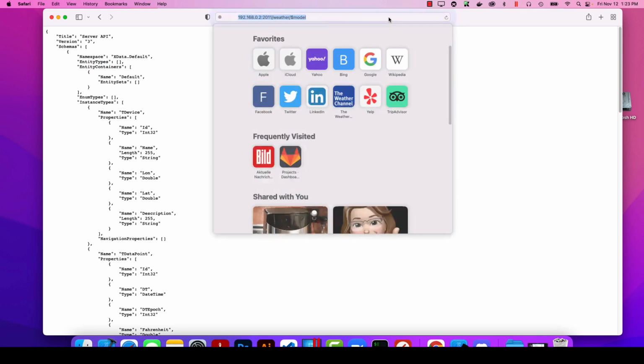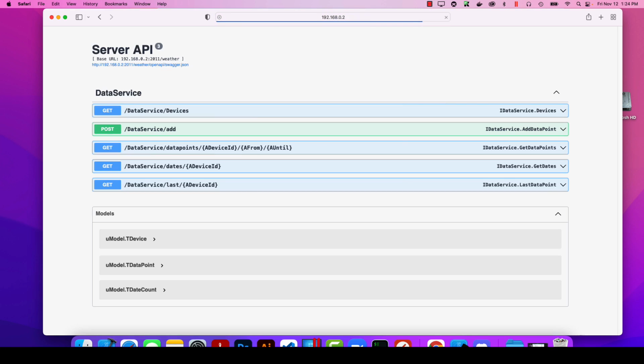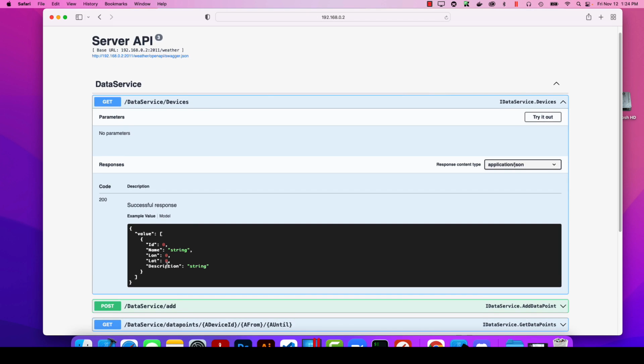As I already have enabled these settings, I can simply replace the model with Swagger UI, and we get a full-blown user interface with the URL and all the different services that are available. For example, if I want to get the devices that are available, I expand this, and here you see the JSON representation.